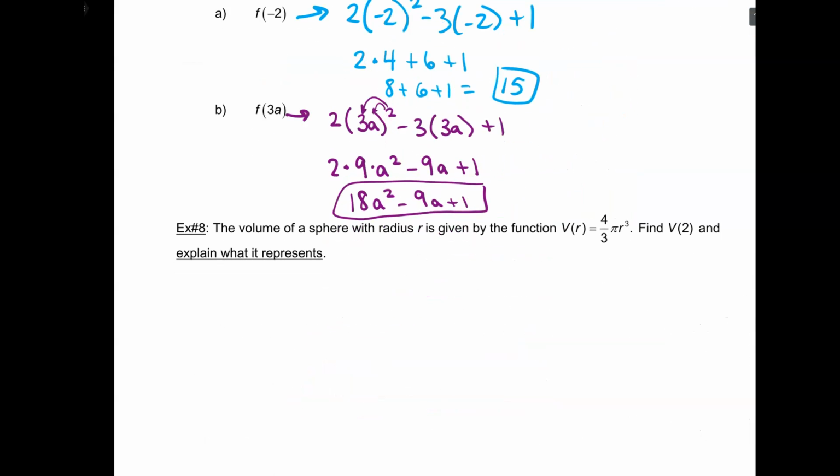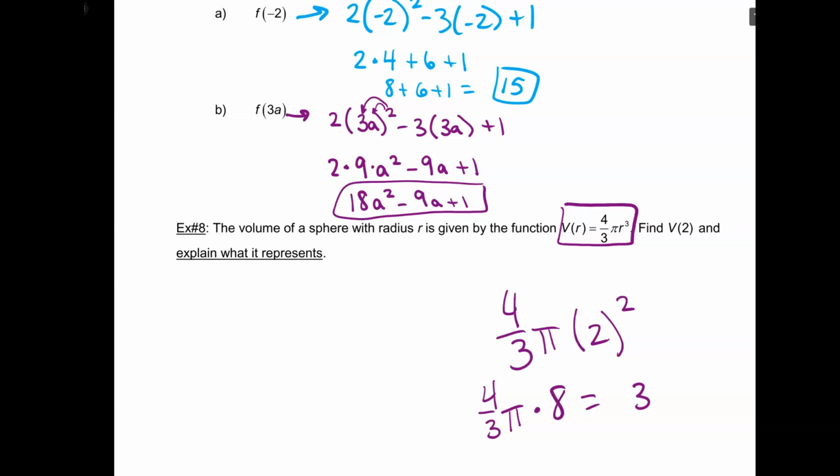It's just, here's the volume of a sphere. So this little function, v of r, is volume depending on radius. So if I input a certain radius, I can find out the output will be the volume. So 4/3 pi r cubed, to find v of 2, all that means is I'm going to plug in 2 in place of r. 2 times 2 times 2 is 8. Okay, so 4/3 pi times 8, that's just going to be 32 pi over 3.